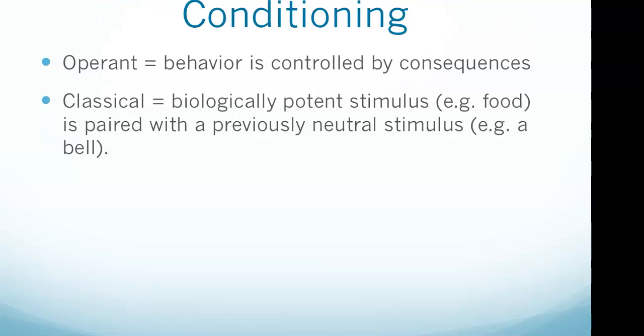Okay, operant and classical conditioning. So as I said at the beginning, you've got a little psychology going here. Operant conditioning is a type of learning where behavior is controlled by consequences. The key concepts in operant conditioning, we've got four of them: positive reinforcement, negative reinforcement, positive punishment, negative punishment.